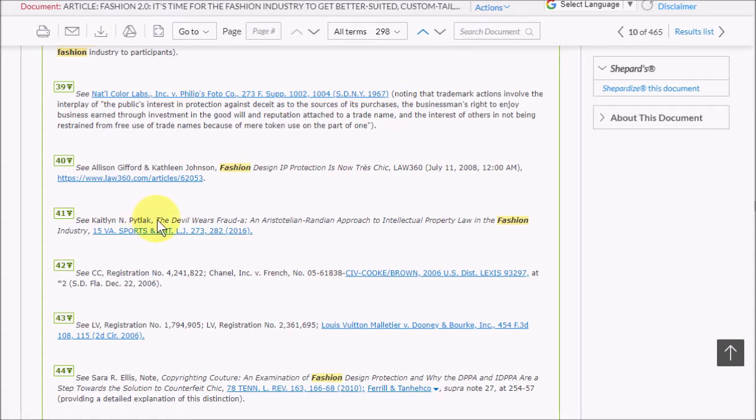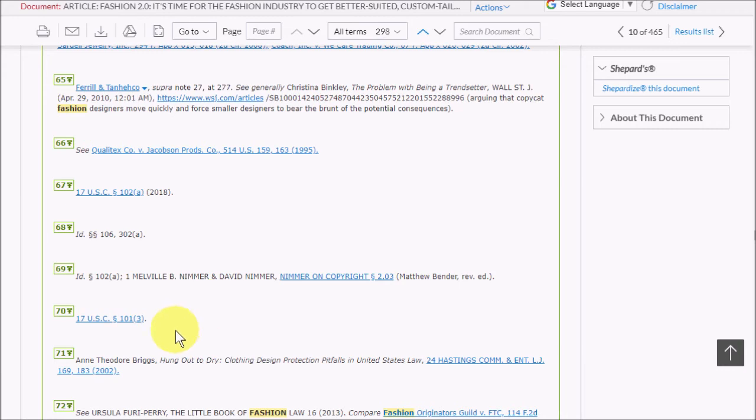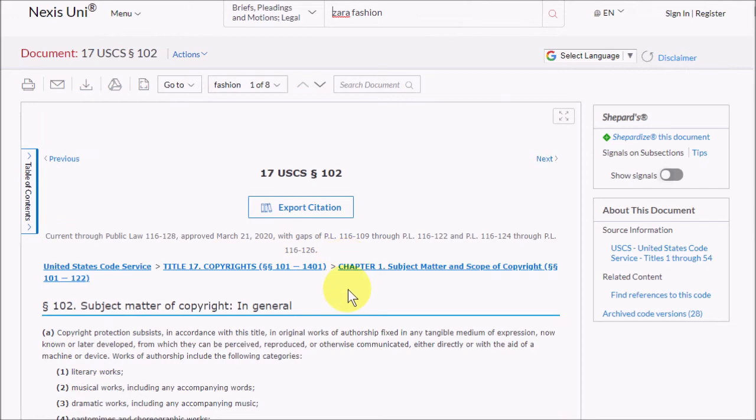For example, here is a reference to a law journal article, "The Devil Wears Fraud." So if I click on that, we'll see if it's in Nexis Uni, and it is. You can also find links to cases and laws, like this piece of the US Code. And this appears to be about copyright.